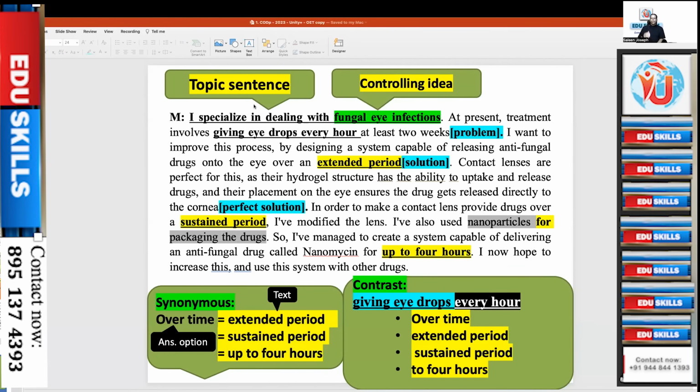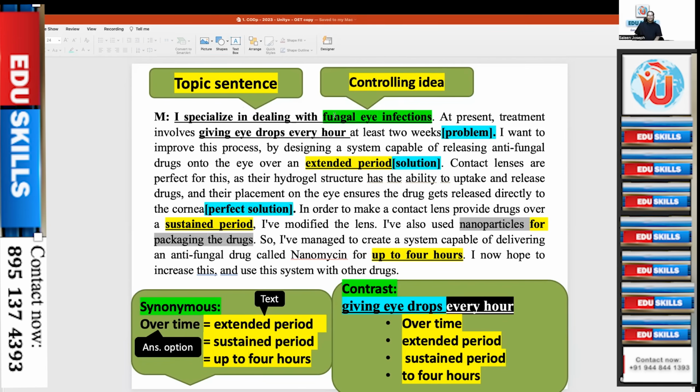Every paragraph, audio as well as text, has a structure. See, the controlling idea. This is a topic sentence: I specialize in dealing with fungal eye infections. That is the topic sentence, the main idea of this paragraph. Fungal eye infections is the controlling idea. That idea controls the whole paragraph.